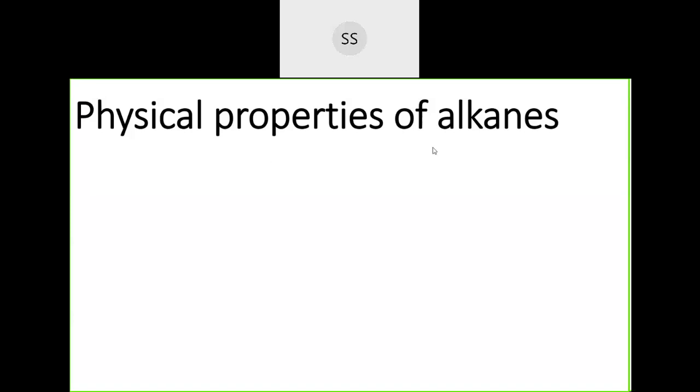Today you're going to learn about physical properties as well as chemical properties. I'm going to begin. Okay. So, beginning with the first one, physical properties of alkanes. You know the difference between the physical and the chemical property.